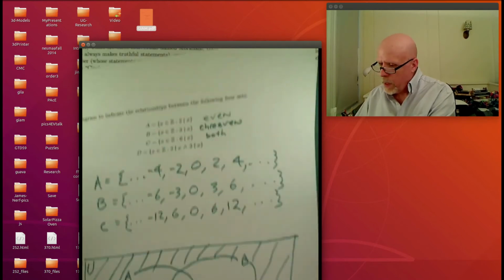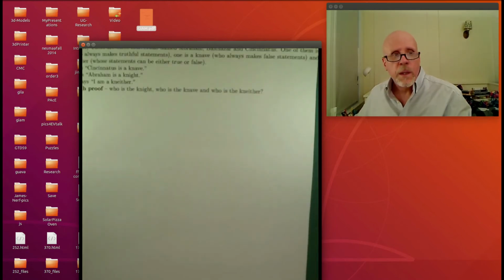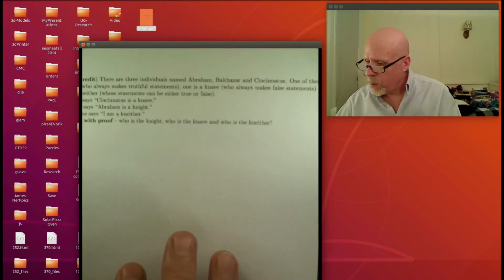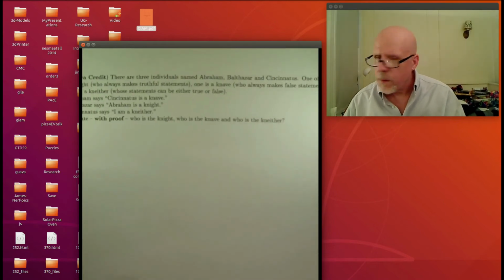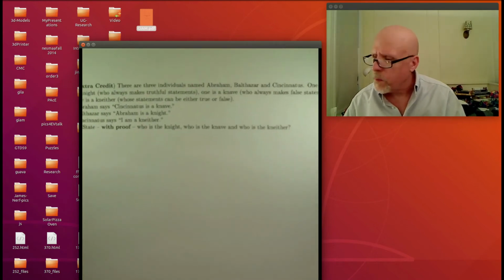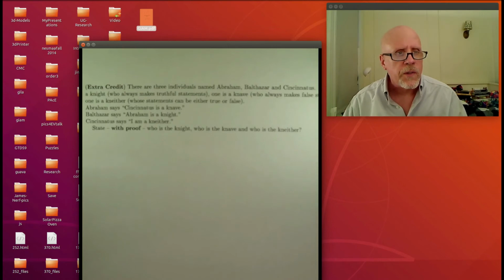Now there's one last thing on this sample test that I was showing, but it was an extra credit thing. I'm afraid I trimmed off the edge of it too. It's one of those knights and knaves puzzles. So I think it's worth showing to you, and I'll leave it to you to try to solve this one.